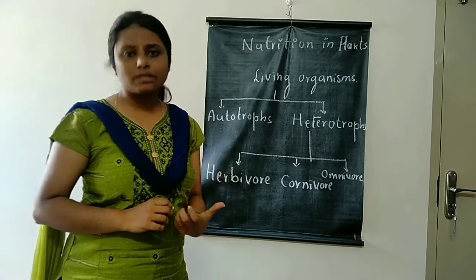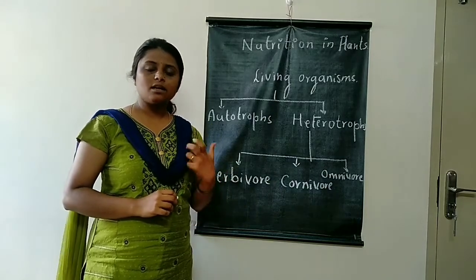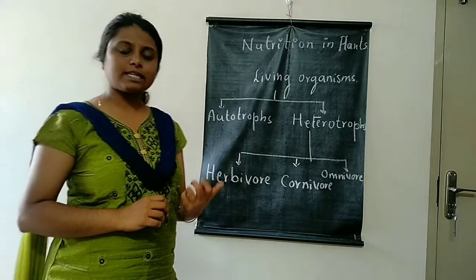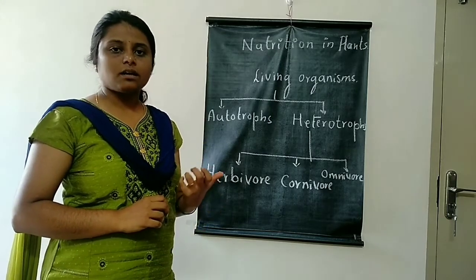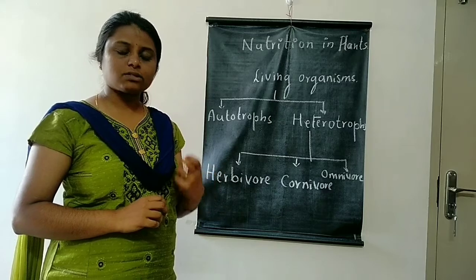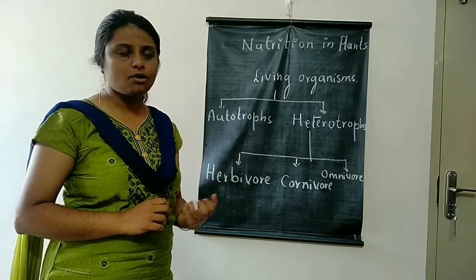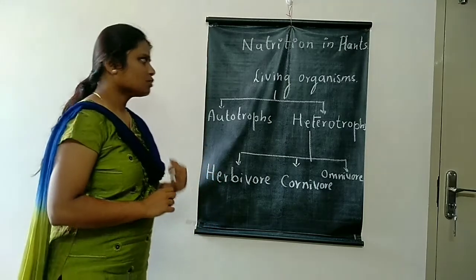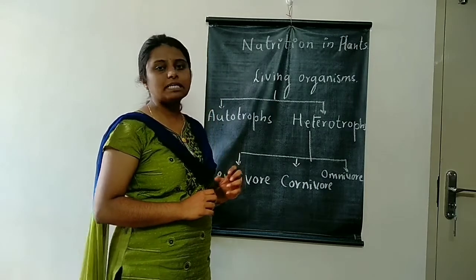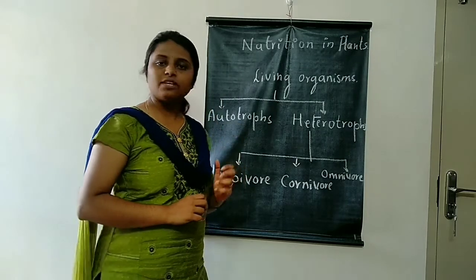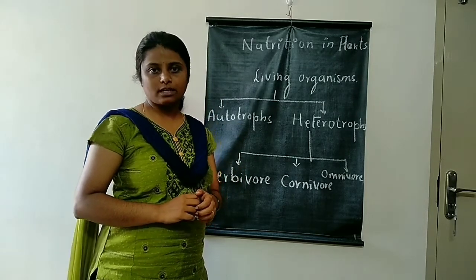So, what are nutrients? Nutrients are the components of the food. For example, vitamins, minerals. These are all the nutrients. Those are the components of the food. Before going to the nutrition in plants, we will briefly discuss the classification of the living organisms.